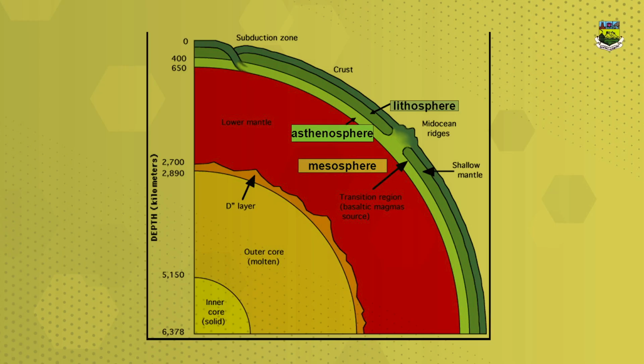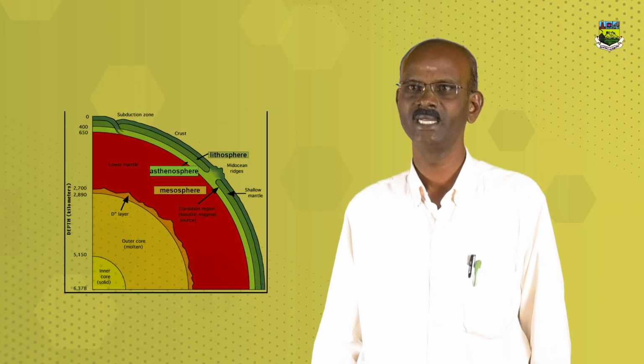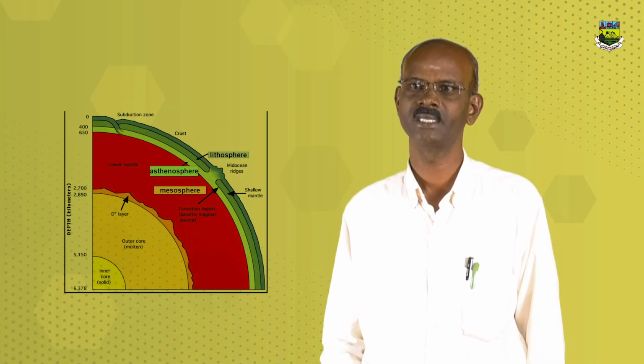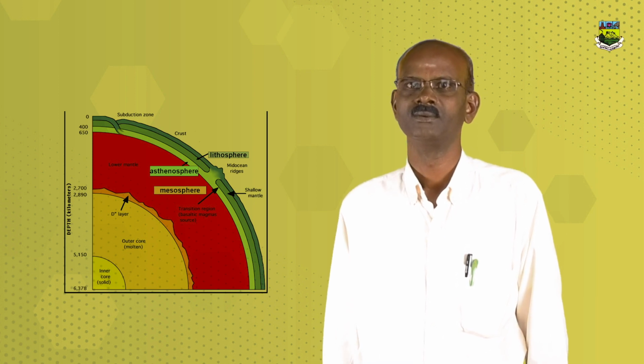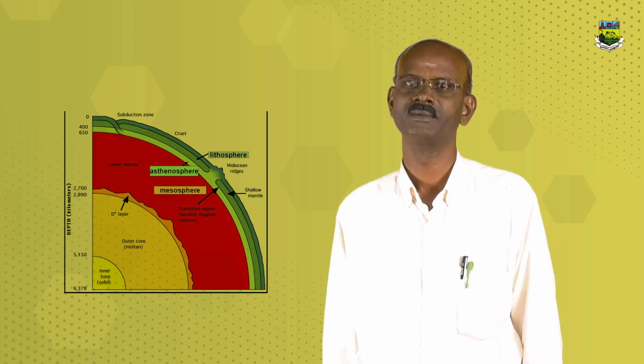The diagram represents the interior of the earth. The subduction zone, mainly lithosphere, asthenosphere, mesosphere. Here we have the subduction zone at 400 to 600 kilometers.